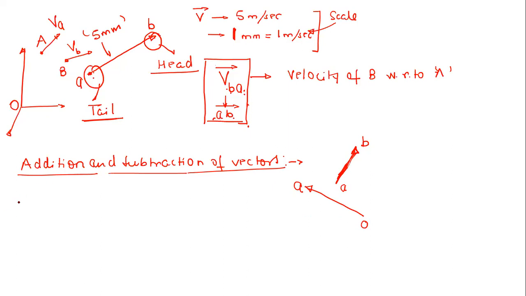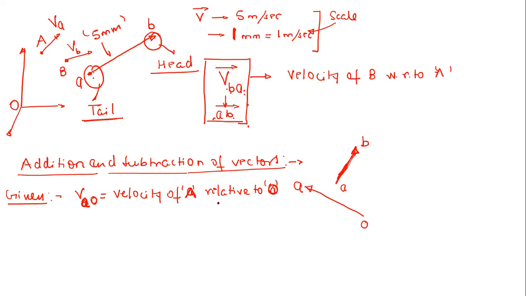So now let us say what is given to us: VAO, small letter. Right. Now what is this VAO? How are we going to pronounce it? Can anyone tell? Velocity of A with respect to O. Okay, so velocity of A relative to O. Now just tell me, what is this O in this case?